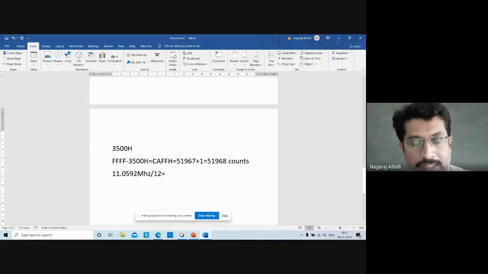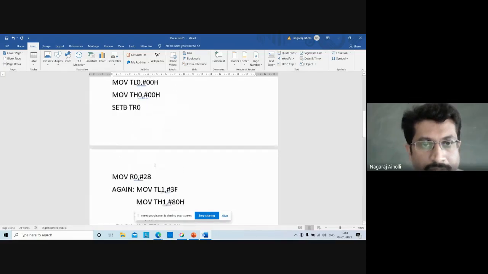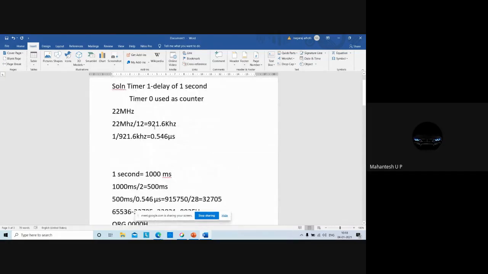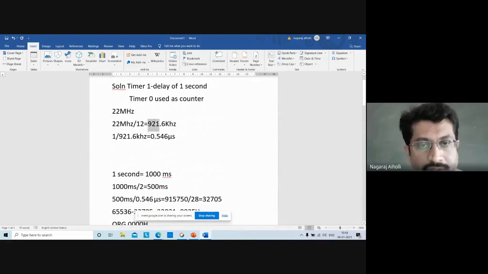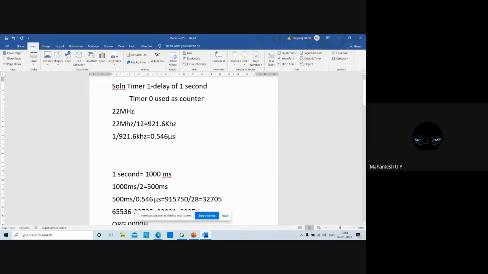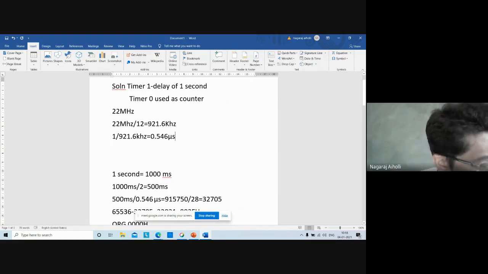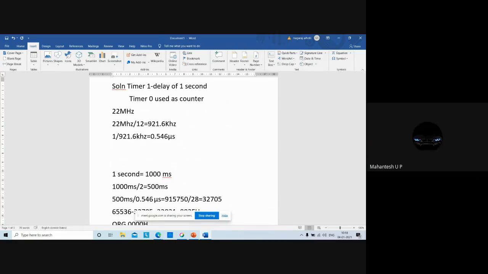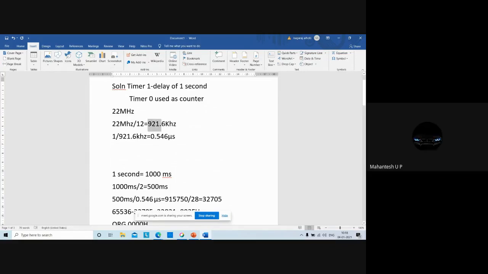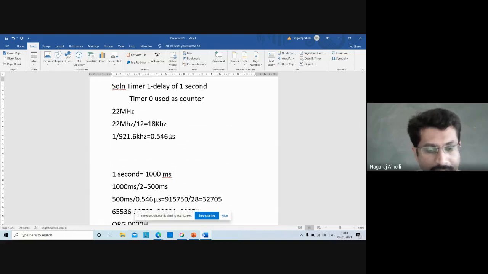Last time we did 22 megahertz divided by 12, and the value I mentioned, 1833.6 kilohertz, was wrong. It is 1833.3 kilohertz, so please make the correction here.